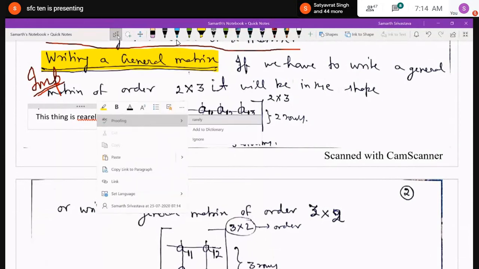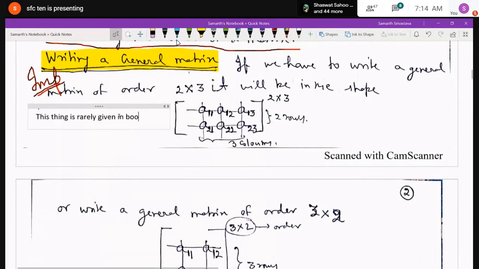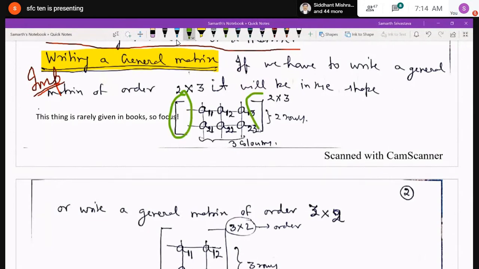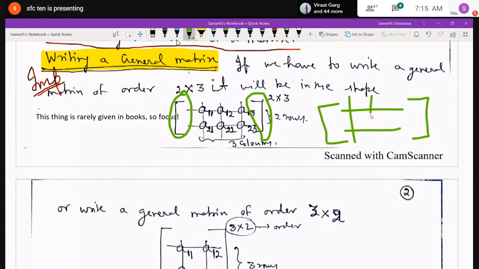Now, if we have to write a general matrix of order 2 by 3, suppose, then it will be in the shape I have given in the example. First of all, you will draw the rectangular bracket. Then you will draw 2 horizontal lines and 3 vertical lines. They will intersect. 2 horizontal lines as I have shown and 3 vertical lines.